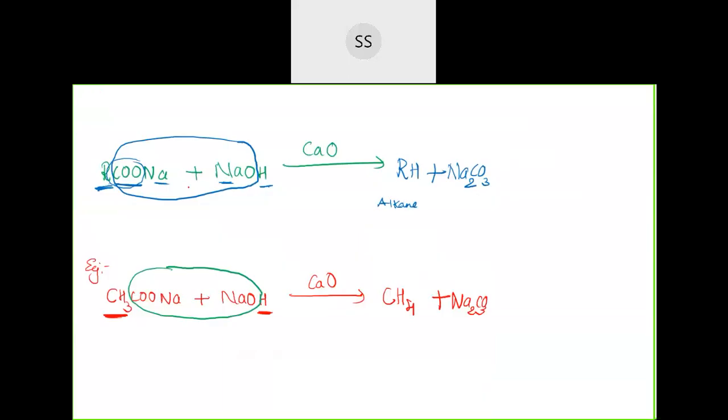Write down this reaction. This is the general reaction: RCOONa, that is the sodium salt of carboxylic acid.